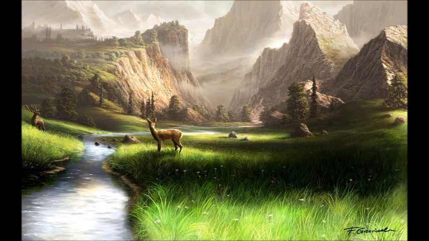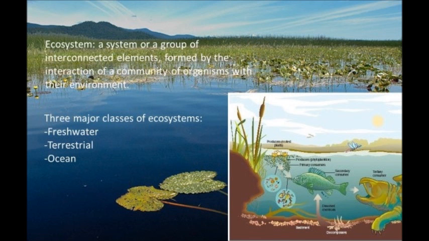Now, Lewin is going to talk about ecosystem. An ecosystem is a biotic community and its abiotic environment. It's a system or a group of interconnected elements formed by the interaction of a community of organisms with their environment. There are three major classes of ecosystem: freshwater, terrestrial, and ocean.